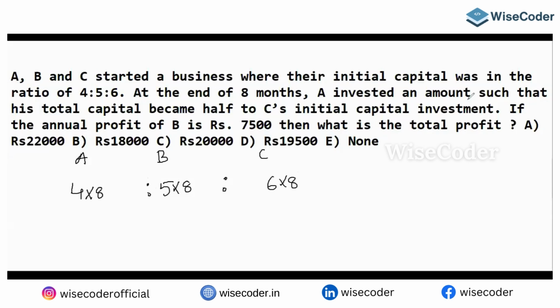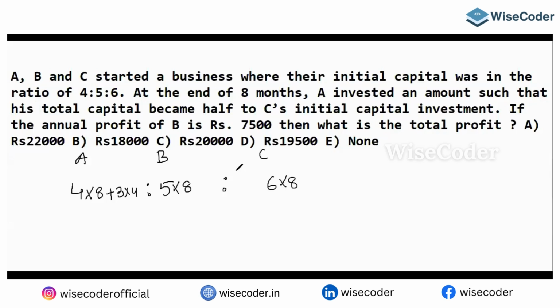Look here. A invested an amount such that his total capital became half of C's capital. Half of what? C's capital. So C is 6, and half of that is 3. So he is investing 3 more parts for the remaining 4 months.